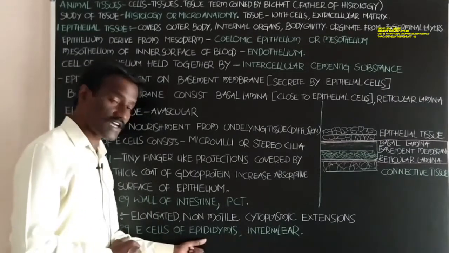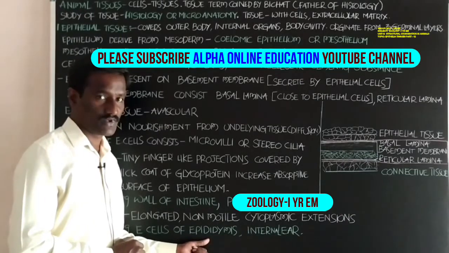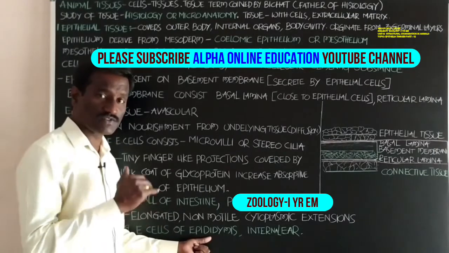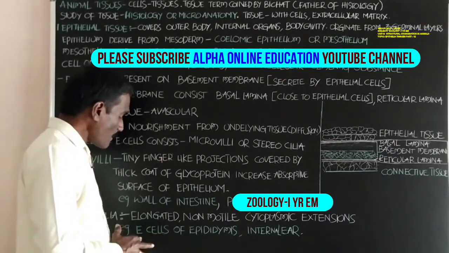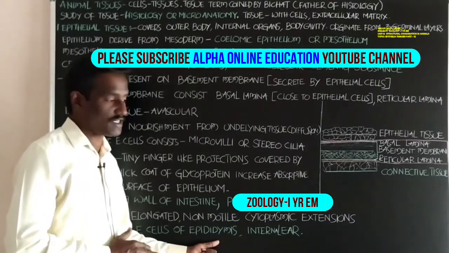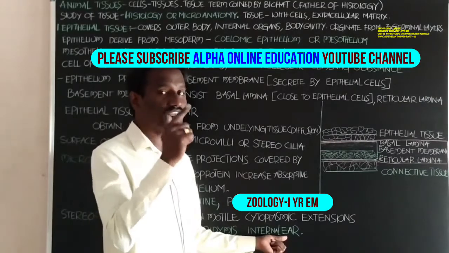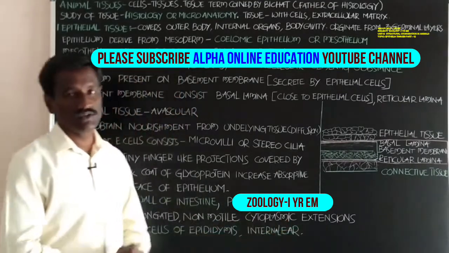The inner surface of the epididymis, these are tube-like structures, helps in transfer of sperm cells. The epithelial cells of the epididymis and the internal ear, the inner part of the ear, consist of stereocilia.